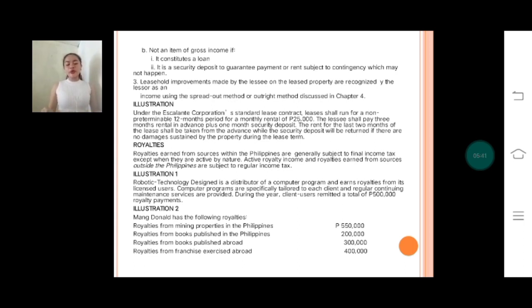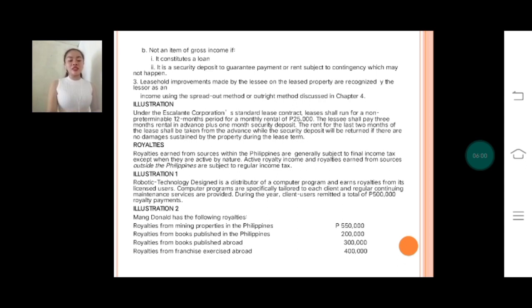Okay, so royalties. Royalties earned from sources within the Philippines are generally subject to final income tax, except when they are active by nature. So, active royalty income and royalties earned from sources outside the Philippines are subject to regular income tax. So, the illustration I have here, as you can see, under